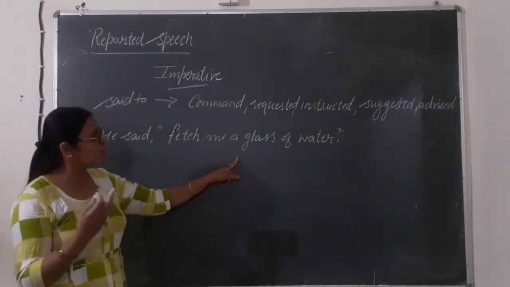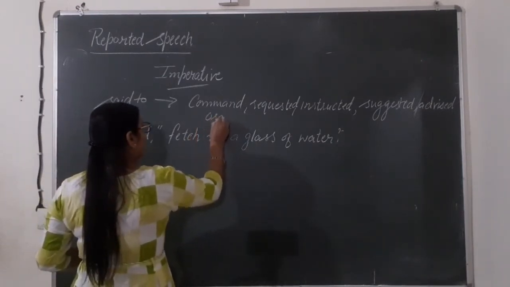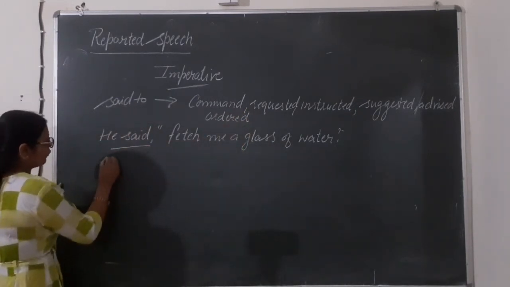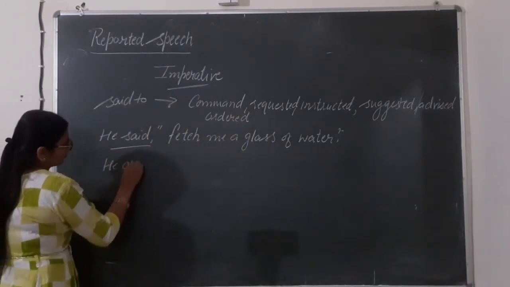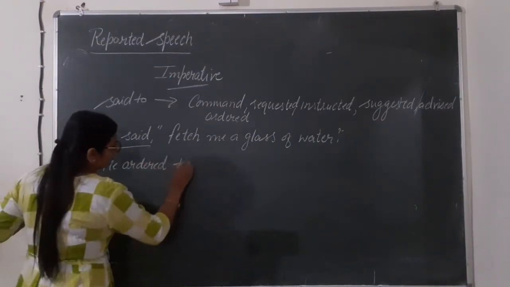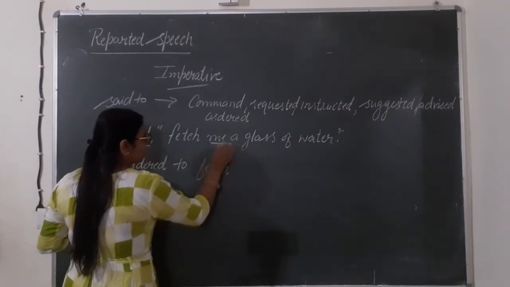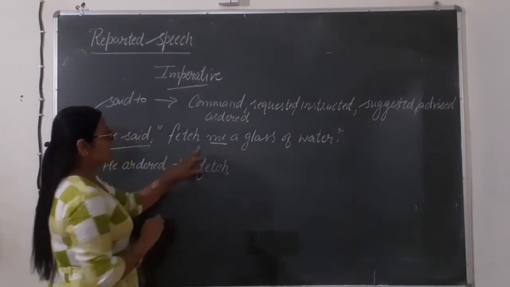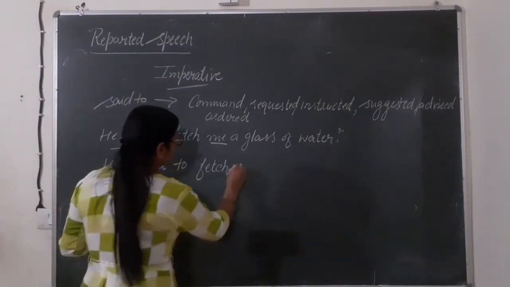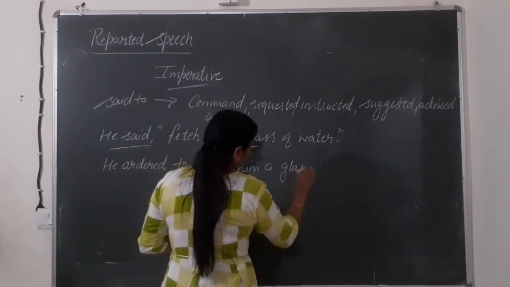It is just a command, or it can be an order. So here this reporting verb will be changed into order or command. He ordered to fetch. Here me is there, that's why it will be changed into our subject. Fetch him a glass of water.